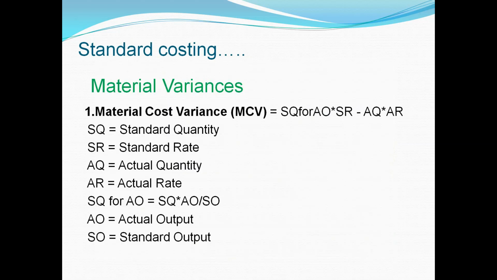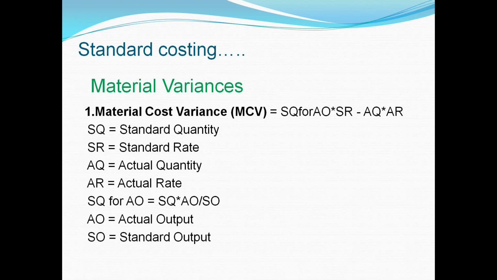Now, the following are the formulas of material variances and some abbreviations used. They are commonly used in any book of cost accounting, standard costing. First of all, material cost variance, MCV, is standard quantity for actual output multiplied by standard rate minus actual quantity multiplied by actual rate.